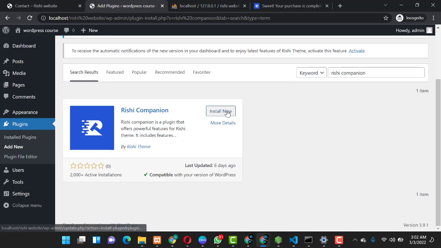Okay guys, so you have to click on the install button, and also you can see that the Rishi theme is constantly updated. It was last updated 6 days ago. That means the creators of this theme are always working to bring you guys a perfect and updated plugin. So we'll click on install. It basically takes some few seconds to get installed, so we just have to wait for it to be installed.